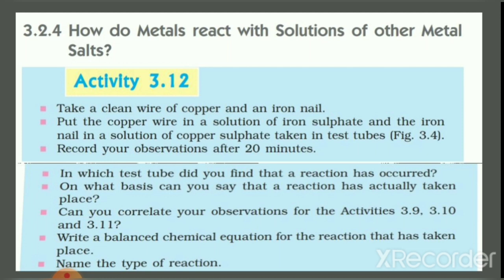In which test tube did you find that a reaction has occurred? On what basis can you say that a reaction has actually taken place? Can you correlate your observations for the activities 3.9, 3.10 and 3.11? Write a balanced chemical equation for the reaction that has taken place. Name the type of reaction.